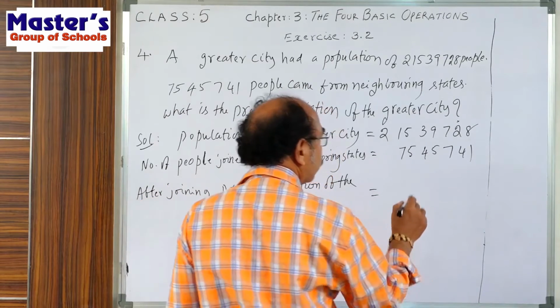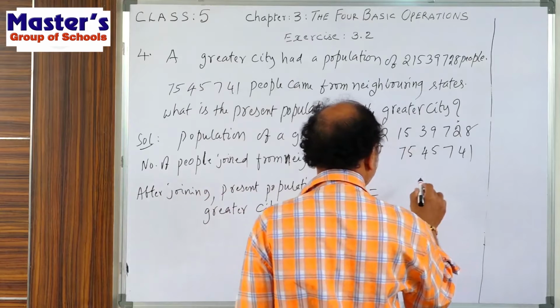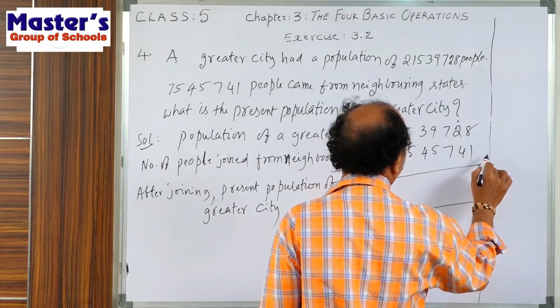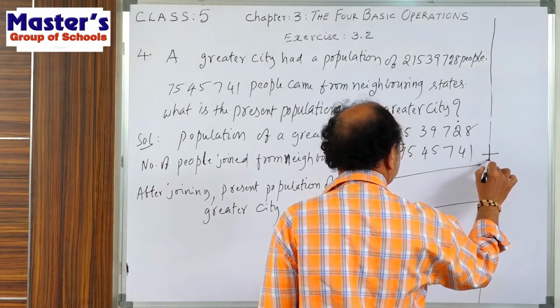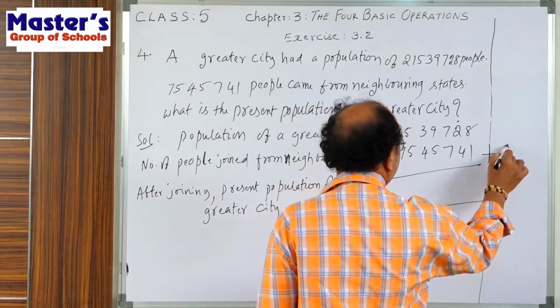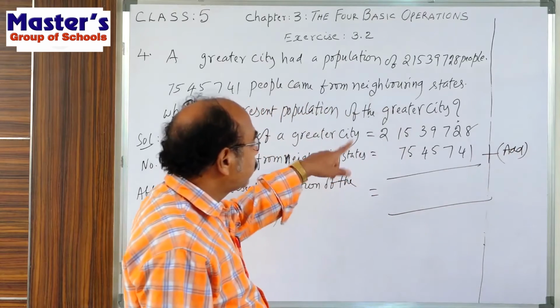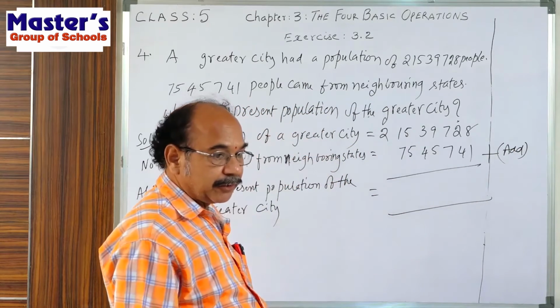So what we do? Add these two. Plus. Add. By adding these two we get the present population of the city.